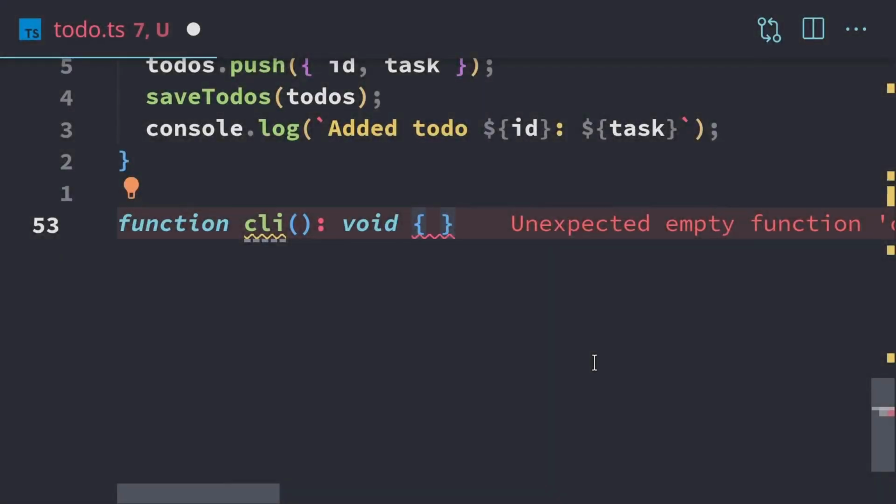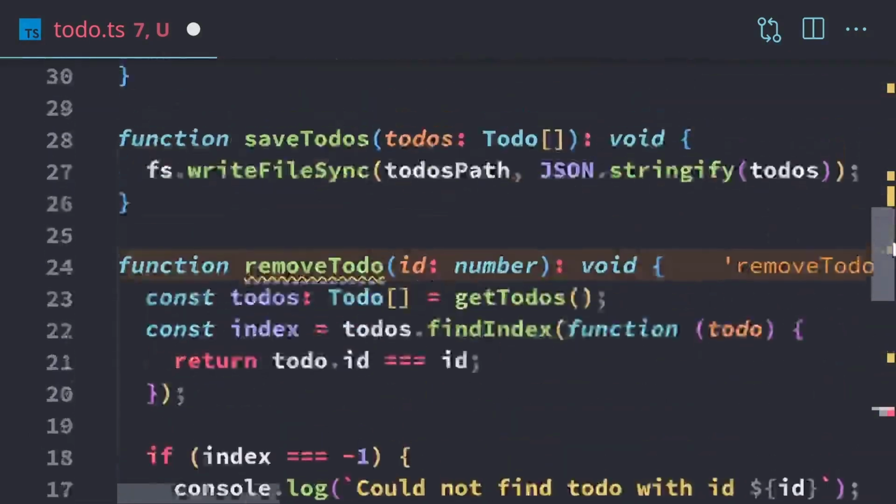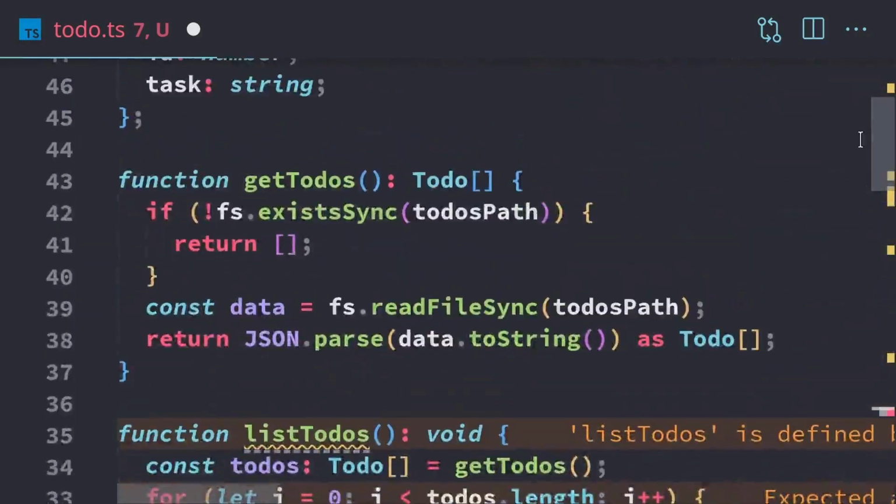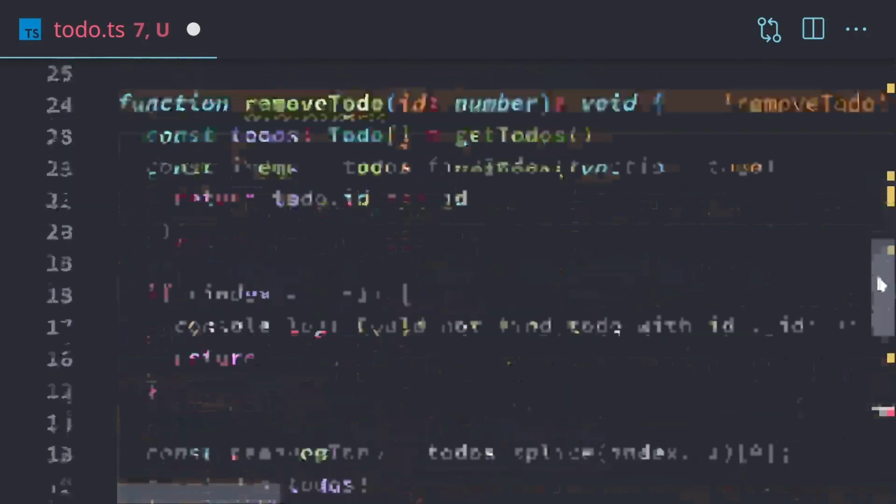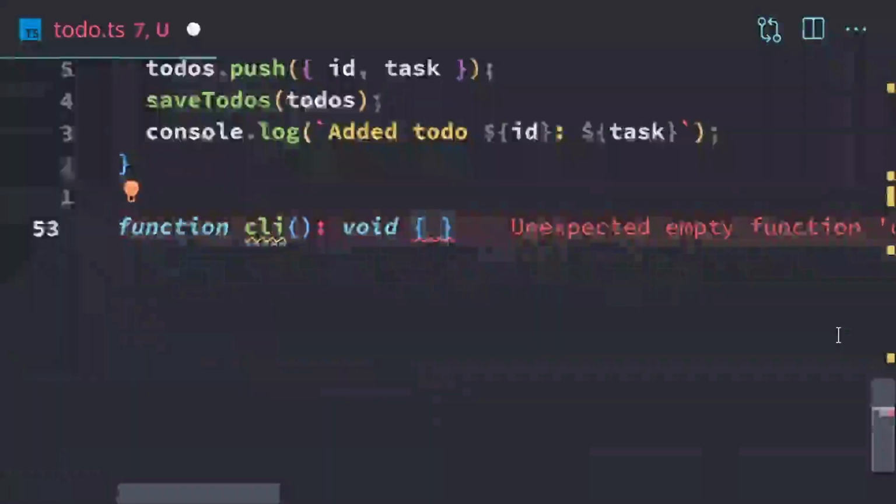In this video, we're going to be finishing up our to-do application. We just finished the add, remove, listing, saving, and retrieving of to-dos in the last few videos. And now we just need to be able to interface with it as a user. We're going to write the functionality for that right now.